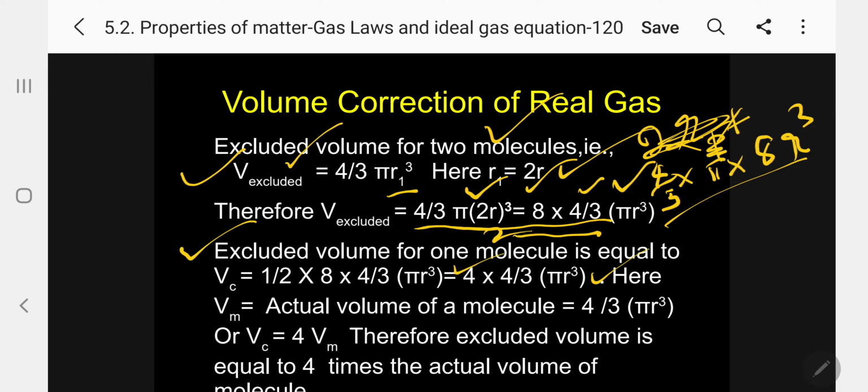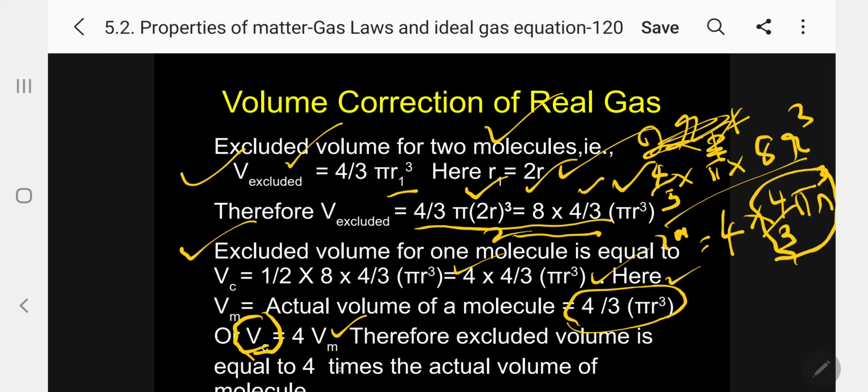Right? Here, Vm, the actual volume of the molecule, what is the actual volume? 4 by 3 pi r cube. 4 by 3 pi r cube. Kindly follow. Actual volume is 4 by 3 pi r cube. So now I can introduce here, excluded volume, I am giving the symbol Vc. For the real volume of the molecule, I am giving Vm. So Vc equals 4 Vm. That means the excluded volume is equal to 4 times the actual volume of the molecule.